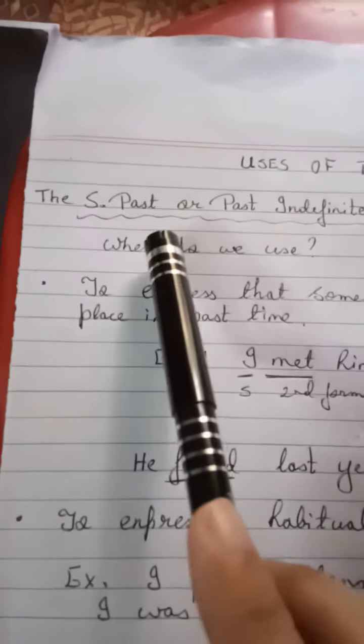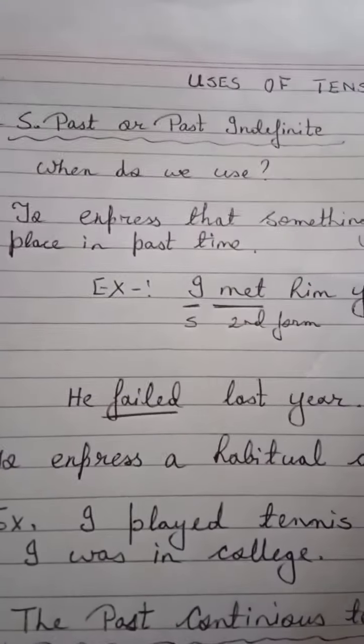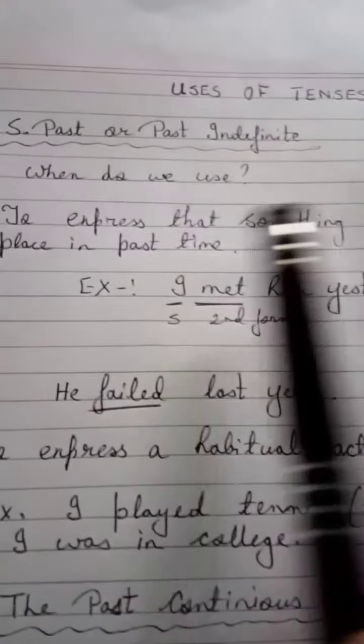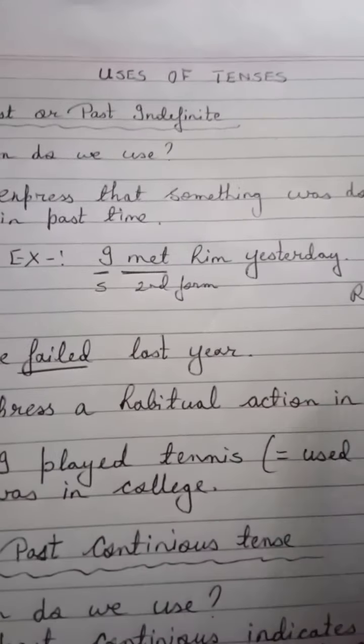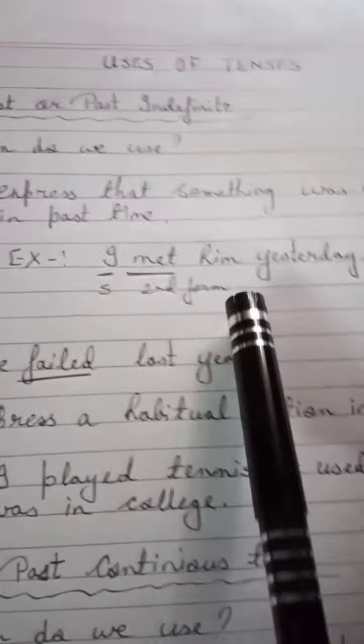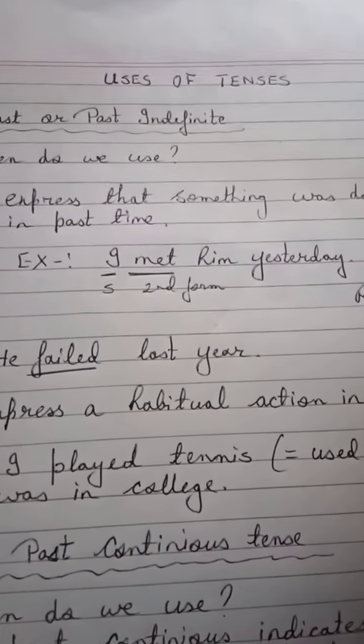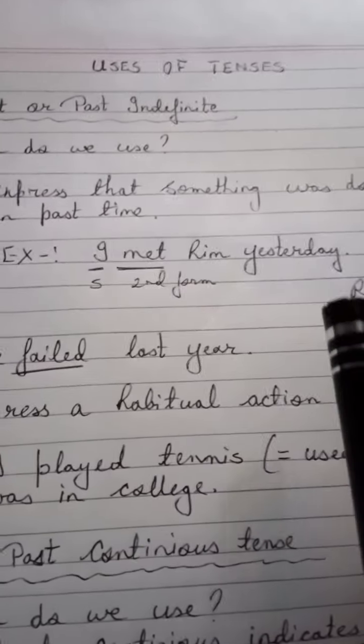Simple past or past indefinite tense. Now when do we use simple past tense? We use simple past tense to express that something was done or took place in past time. Example: I met him yesterday. Here, I is the subject. Met is the second form of the verb; the first form is meet. Look, time is mentioned. Whenever you want to mention the time, at that time you can use simple past tense.